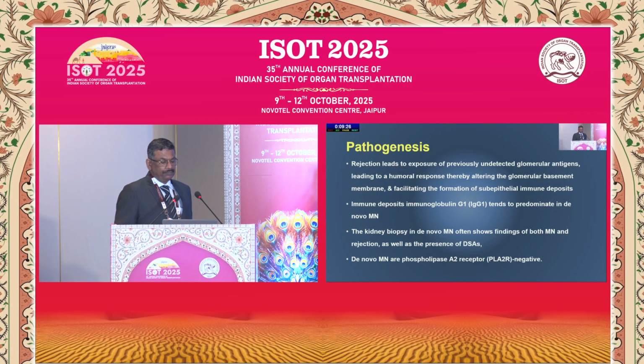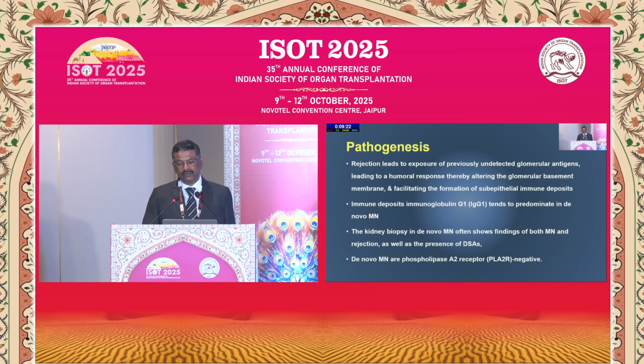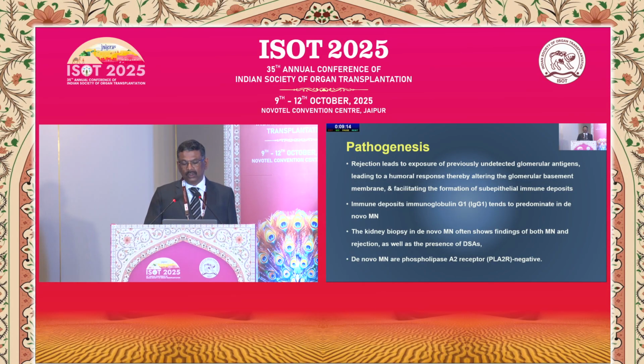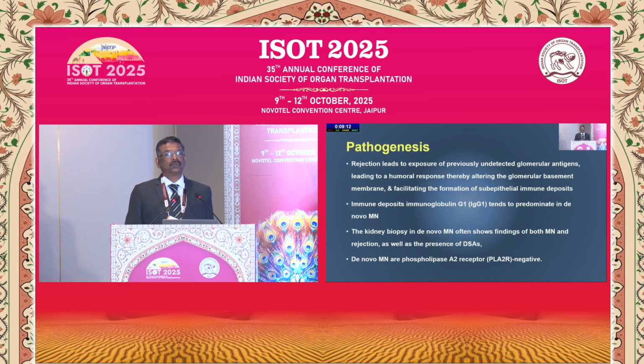Now, what is the pathogenesis? The patient had a rejection. Once the rejection is there, there is exposure of previously undetected glomerular antigen, which leads to a humoral response. This humoral response alters the glomerular basement membrane and facilitates the formation of subepithelial immune deposits. And this immune deposit is IgG1, which predominates in de novo membranous. So a kidney biopsy of a patient who has de novo membranous often shows findings of both membranous as well as antibody-mediated rejection, along with presence of DSA. And these patients are PLA2R negative.